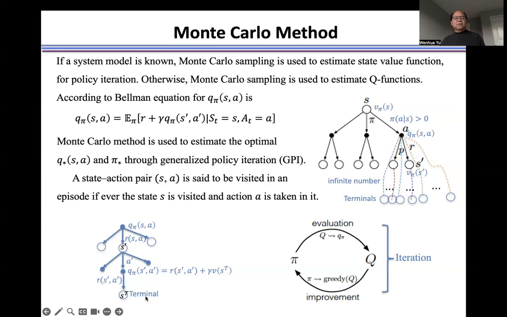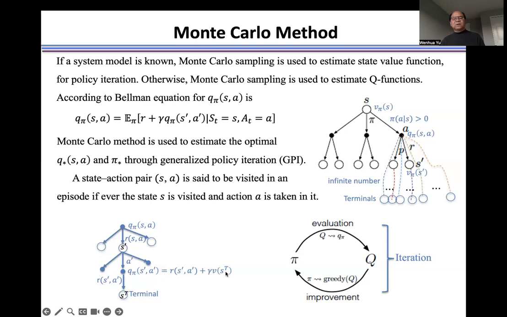From the terminal, we first calculate the Q next to the terminal. This Q equals the summation of this R, the real world R, and the state value function at the terminal. Because this R is a function of S prime and A prime, at this state S prime we select the action A prime. That means this R is known, and the state value function at the terminal also is known.